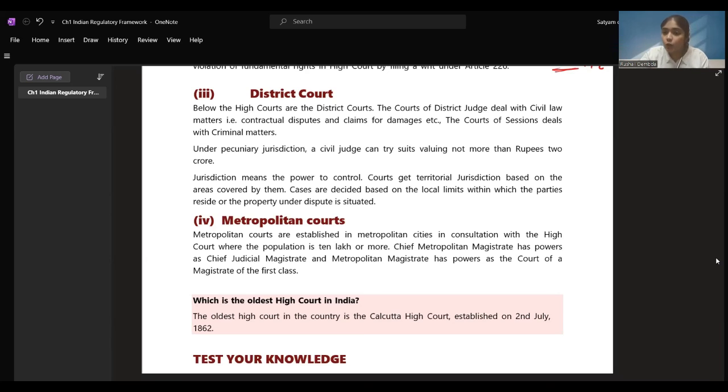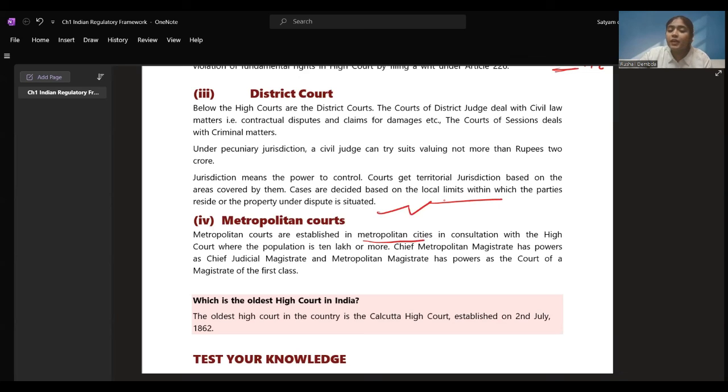They have to file it in their own district, right? Cases are decided based on local limits within which the parties reside or the property under dispute is situated. If you are a citizen of one district, there only you can file the appeal or get your case registered. In the other district, you can't get it registered, right?